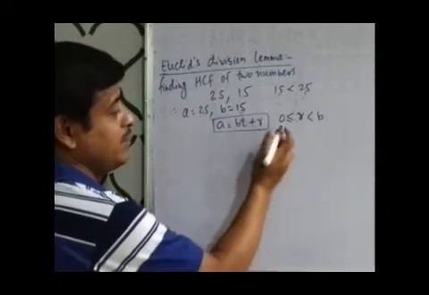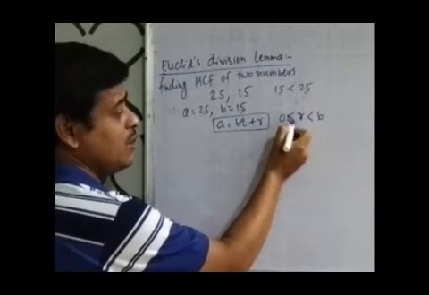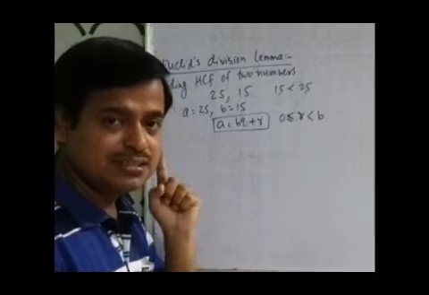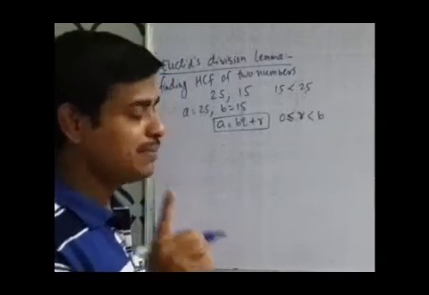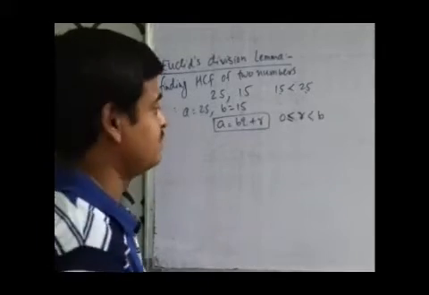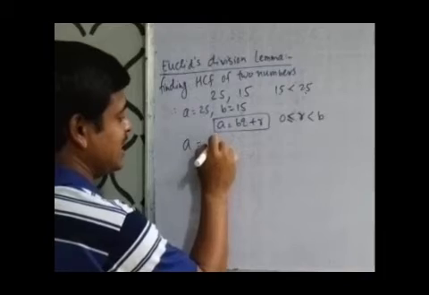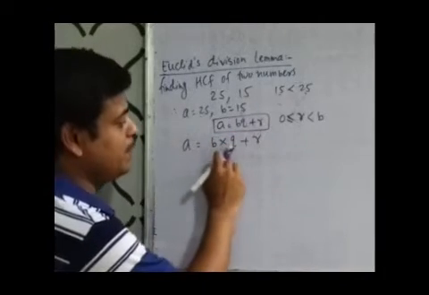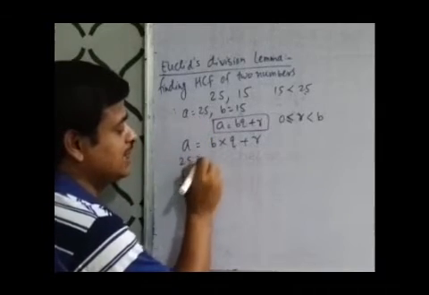But we should keep in mind that R is equal to 0 or greater than 0, but it must be less than B. It means the remainder is always 0 or greater than 0, but it must be less than the divisor. Okay, we will go using this form. Look, I will write here B into Q plus R. A is equal to BQ plus R.